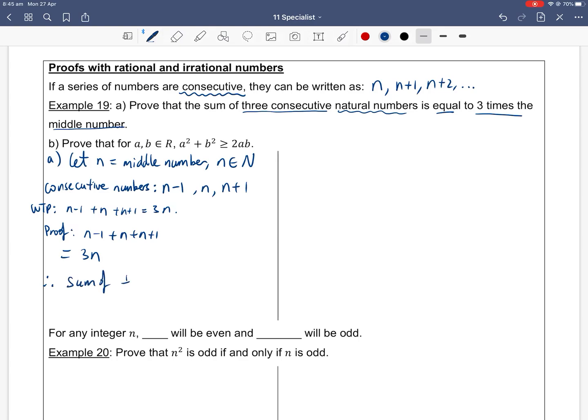Therefore, the sum of 3 consecutive natural numbers is equal to 3 times the middle number.